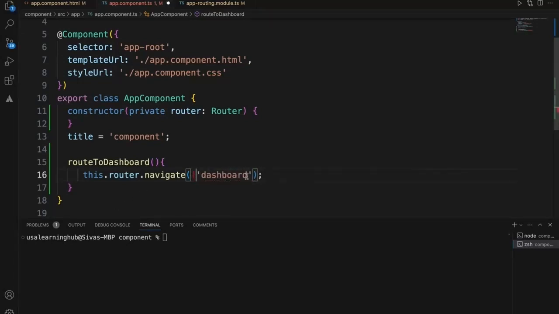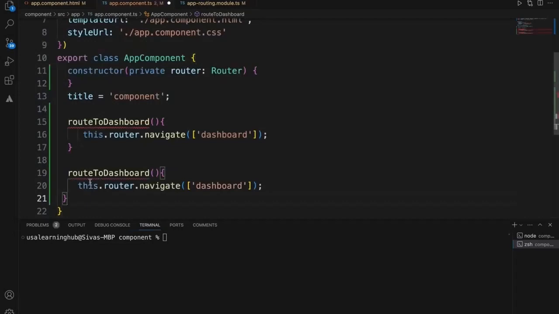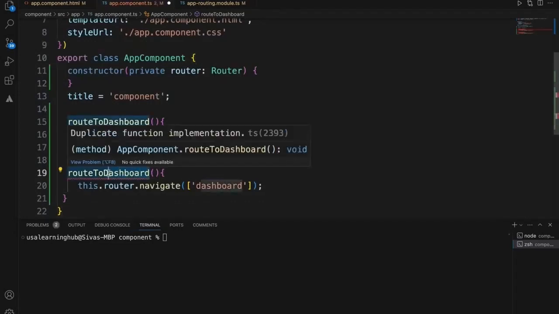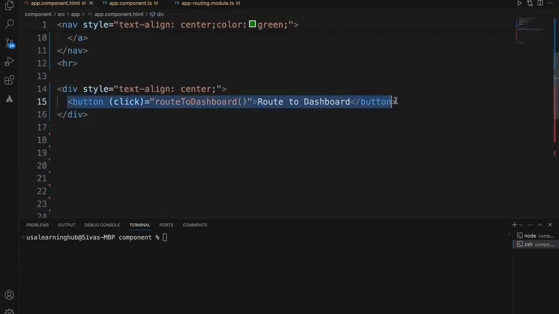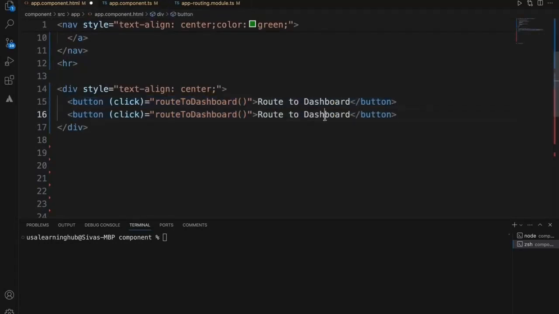Okay, and now I'm routing it to dashboard. From here I'll add one more function which will route to profile as well. So let me add one more button, route to profile.